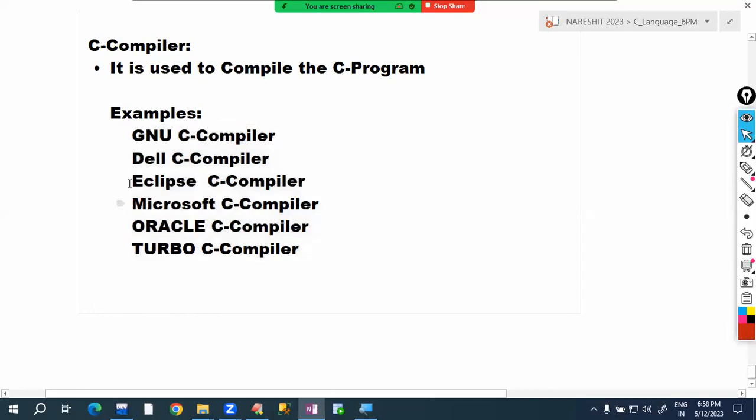Okay, so the product is same here. The product is the C compiler. Understand? All are used to compile C programs only. But the manufacturers are different. Different companies are introducing the C compiler. Just like in smartphones. Smartphone means the product is same.